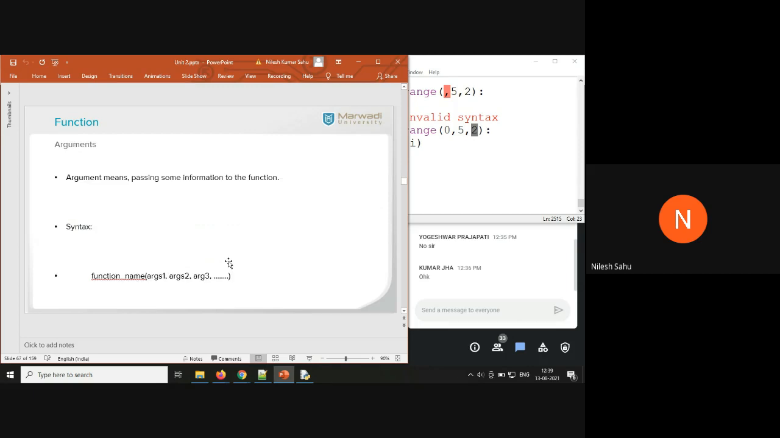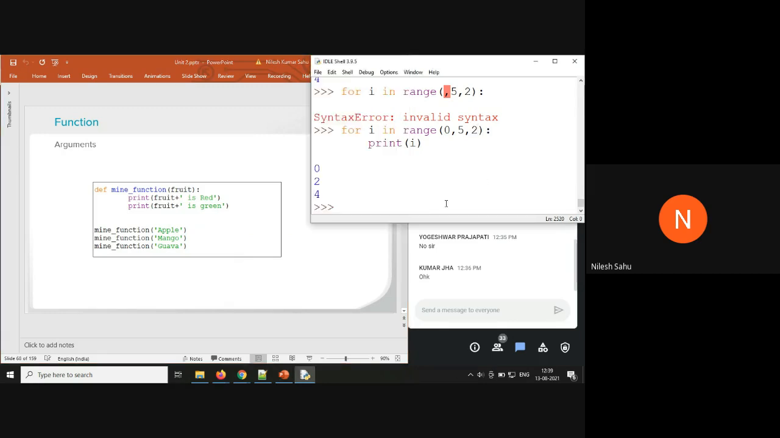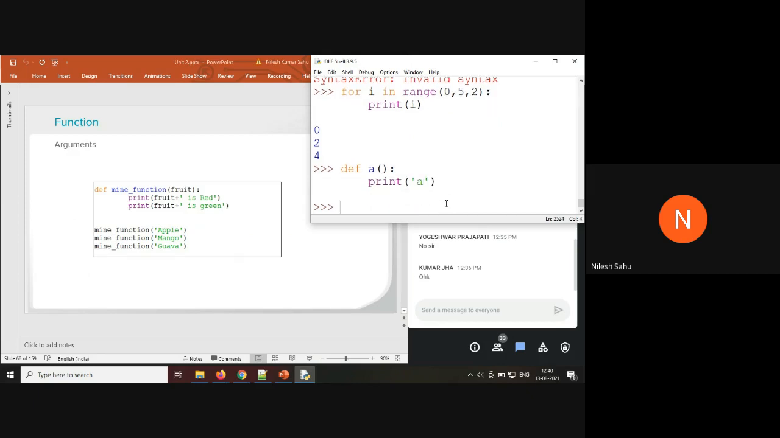Now argument. Argument means we can pass some values. If you want to pass some information, you can pass it to a function. You have to keep in mind that while defining the function, you have to specify the variables also. At least you have to write the variables here. You see how you create a function here. If I want to call the function a, just a and parentheses. That's it.